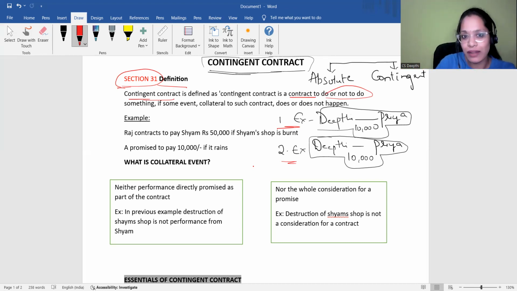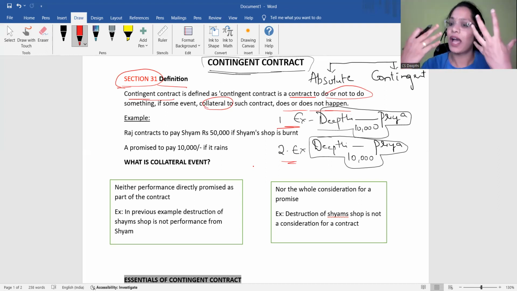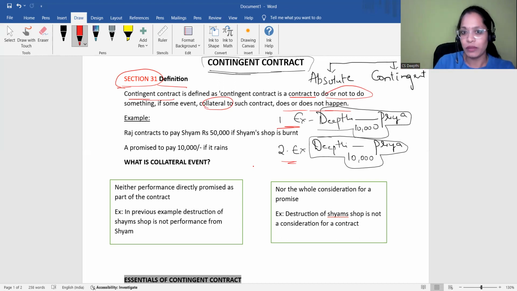If some event collateral to such event does or does not happen. Okay, so I'm going to pay you 10,000 rupees if it rains today. That is one type of contract. And I'll pay you 10,000 rupees if it does not rain today. That is also a kind of contingent contract. It means to do or not to do something if any event collateral. So I'm going to pay 10,000 rupees if at all it rains. The collateral event is raining.